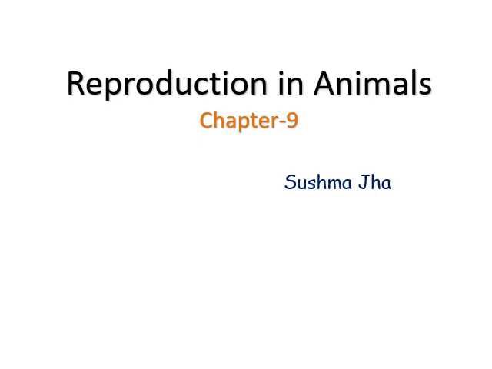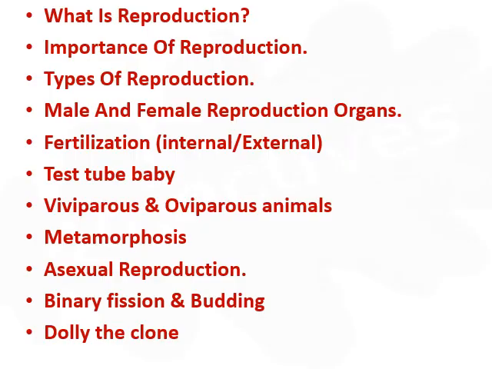Good morning, children. Let us start a new chapter, Reproduction in Animals. In this chapter, we will study what is reproduction, importance of reproduction, types of reproduction, male and female reproductive organs, fertilization, internal and external fertilization, test tube babies, viviparous and oviparous animals, metamorphosis, asexual reproduction. In this category, binary fission and budding, Dolly the clone.